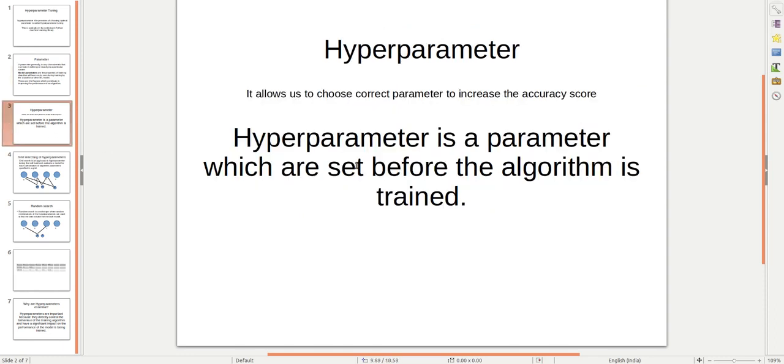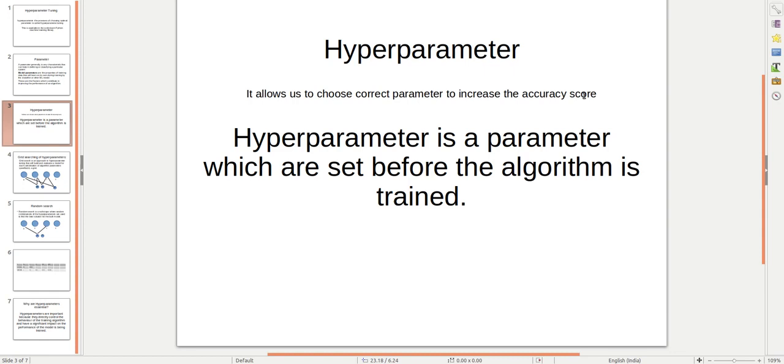Now we can say what a hyperparameter is. Hyper means excessive, right? We need the best thing for this. So hyper plus parameter is the best parameter for our model. It allows us to choose the correct parameter to increase the accuracy score.